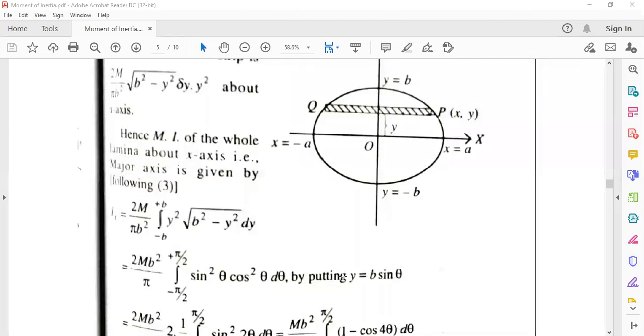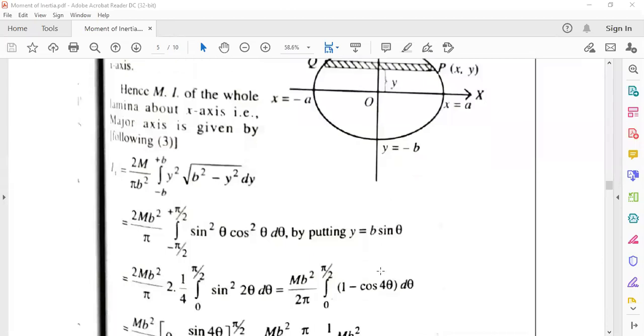Then cos theta into b cos theta d theta is equal to this, and y square means sin square theta. From here one b cos theta will be coming, that b, and here another b, this b square and this b square will be cut, so 2mb by this, so it is coming this. So here just making the integration, as we are taking that y equal to b sin theta.